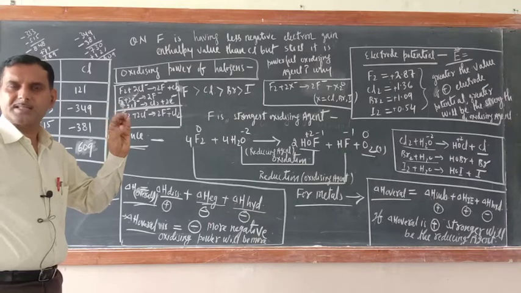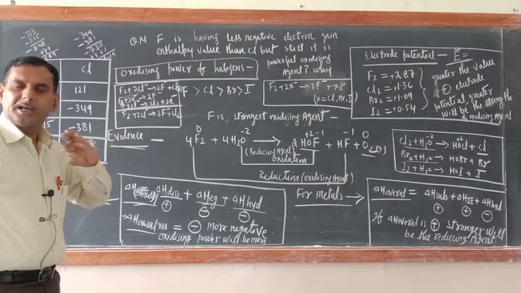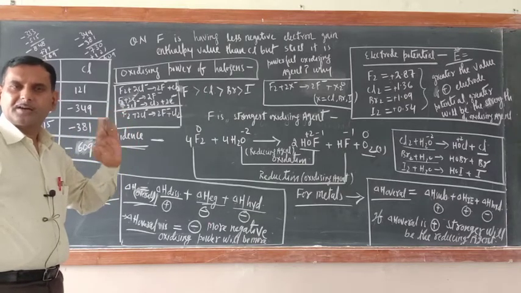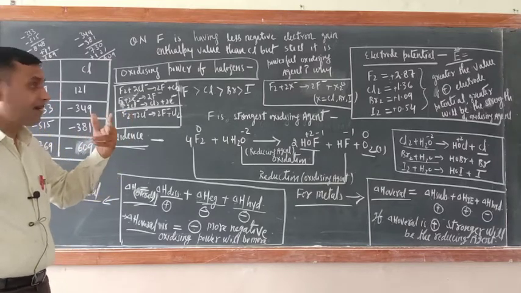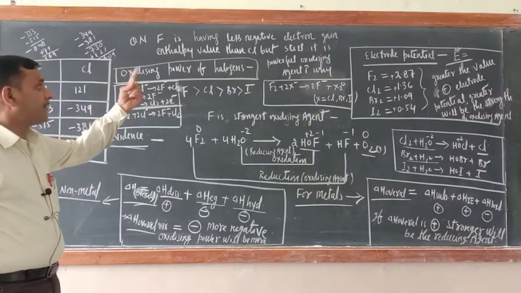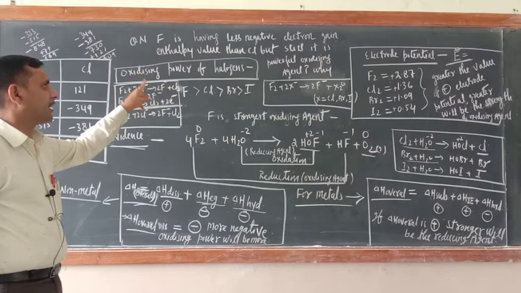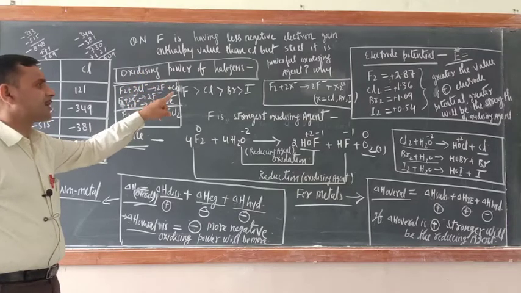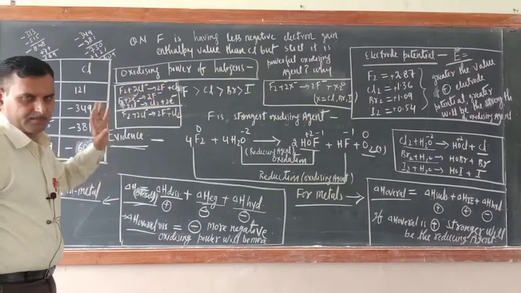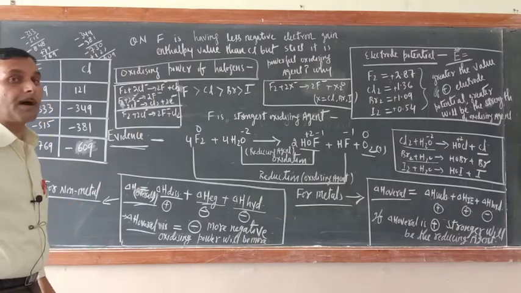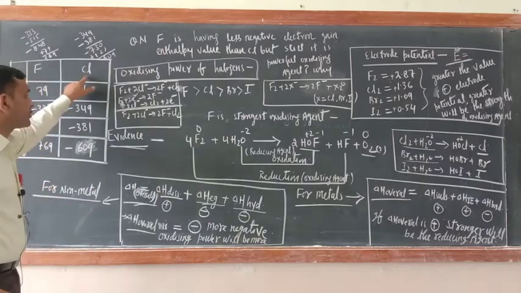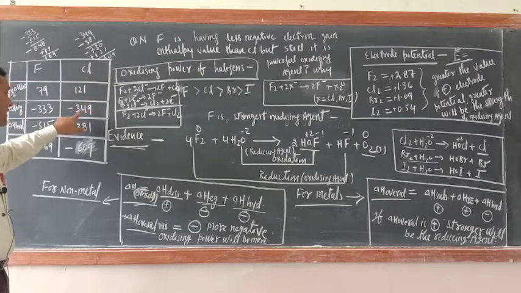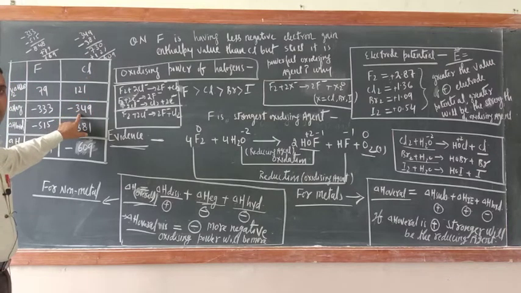Due to the small size of fluorine, they do not accept the incoming electron, they repel them. Actually who should have been the powerful oxidizing agent? Chlorine should have been, because its electron gain enthalpy value is more.